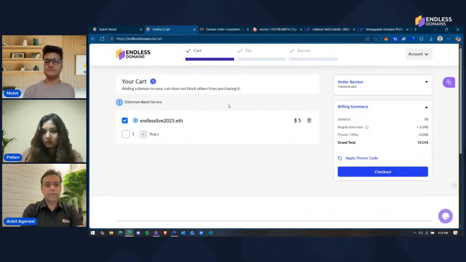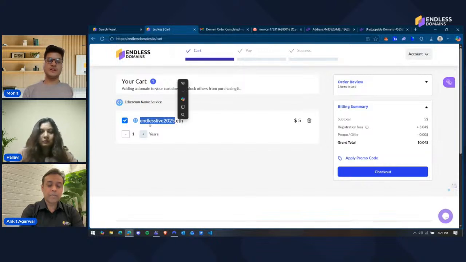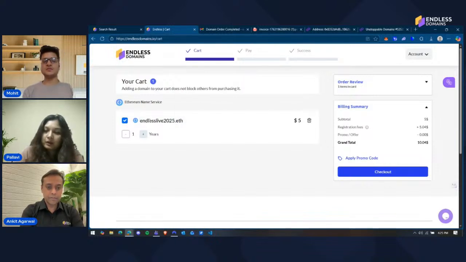So you mean .eth is $5 annually, and the gas fee remains the same? If I want to buy it for 5 years or 10 years, the price will be accordingly, and all these prices are the same compared to the other platforms, like ENS, Unstoppable Domains, Solana? Yeah, the prices are the same always, and the prices also depend on the length of the domain that you've selected. If I were to select a shorter domain, then the price would be higher naturally. That is how it works.